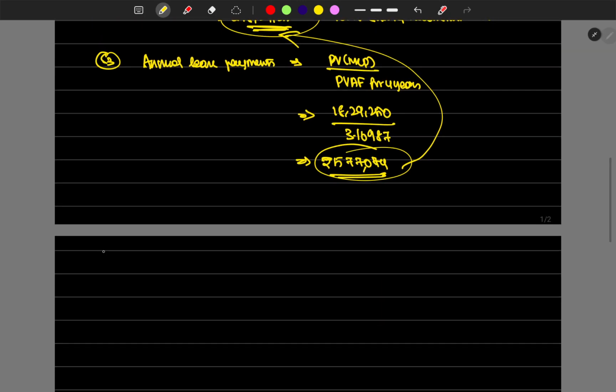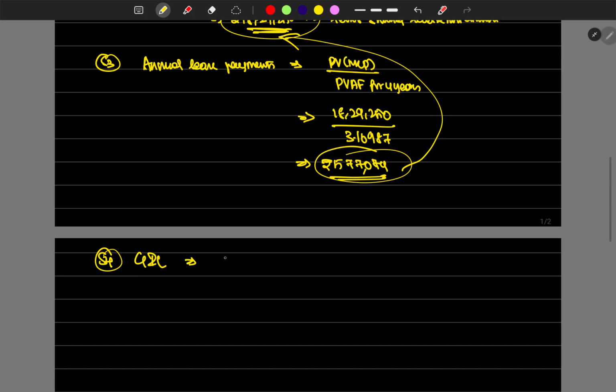So we found the annual lease payments. What would be the GIL? GIL is the entire amount received by the lessor, paid by the lessee during this 4-year period. 5,77,074 rupees into 4 years, plus the UGRV of 2,50,000 that I will receive in the 4th year.